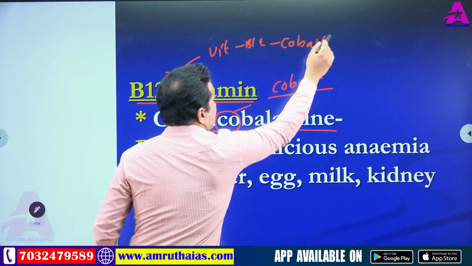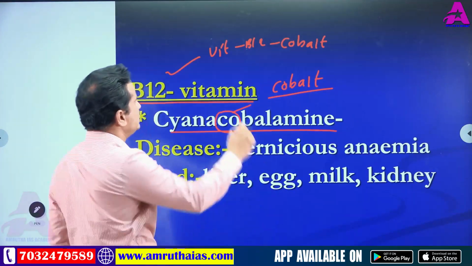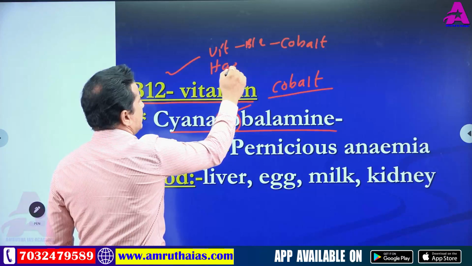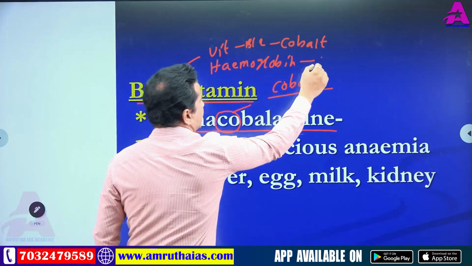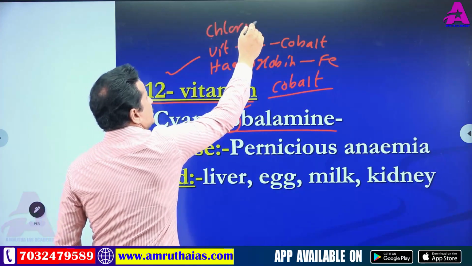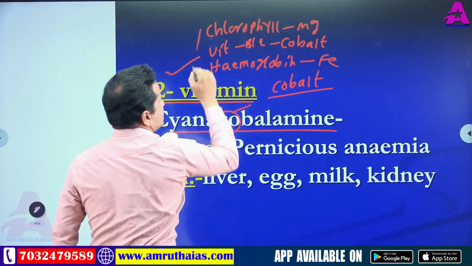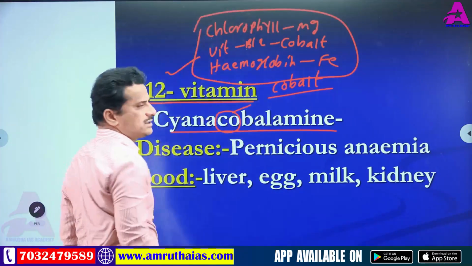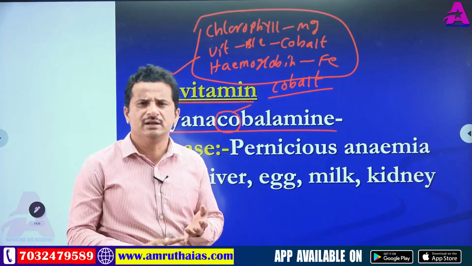Similarly, two other minerals and their components are also very important. Hemoglobin contains iron, and chlorophyll contains magnesium. These three are very important, and you can expect a direct question: chlorophyll contains which mineral?